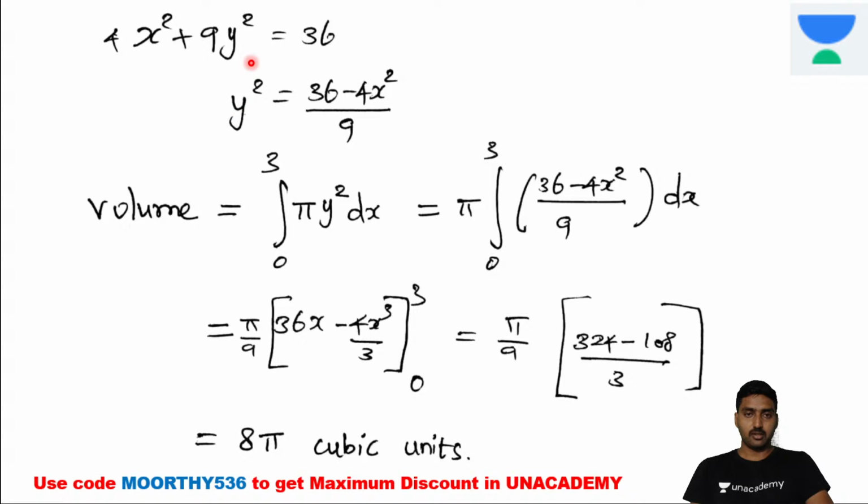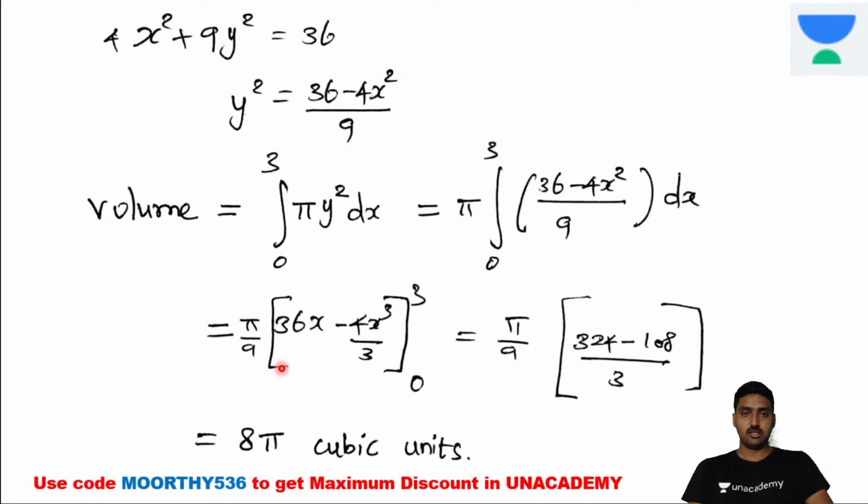The volume is equal to 0 to 3 pi y square into dx. Now the y square value will be substituted directly into the equation. It's pi into 0 to 3, 36 minus 4x square divided by 9 into dx.